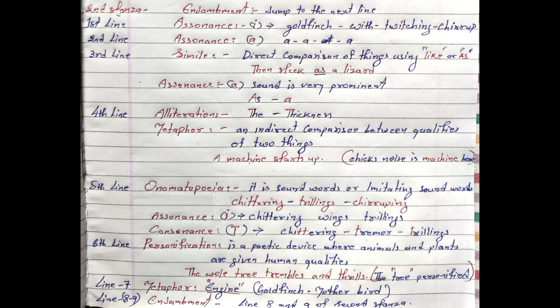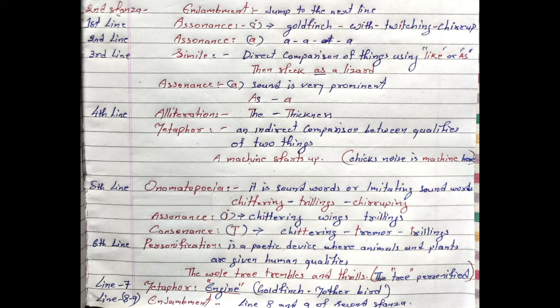Next, move to the fourth line. Here alliteration is used. You can see the words "thickness" in both places. They start with the T sound, and in the word thickness, the T sound is there. Then again, metaphor is used here. What is metaphor? Metaphor is an indirect comparison between two qualities of things. Just like you can see here in this line, a machine starts up.